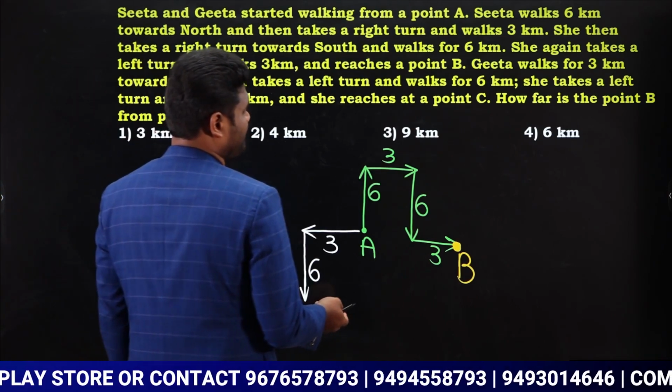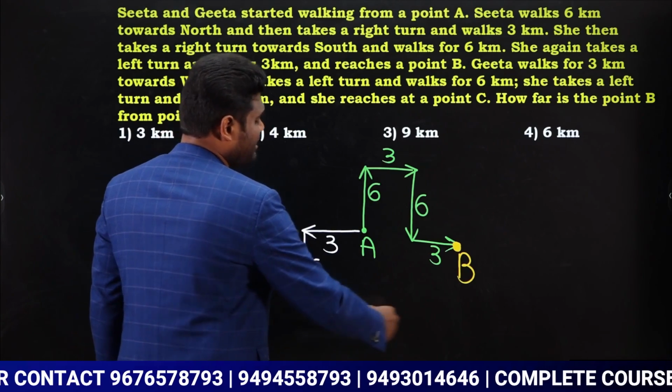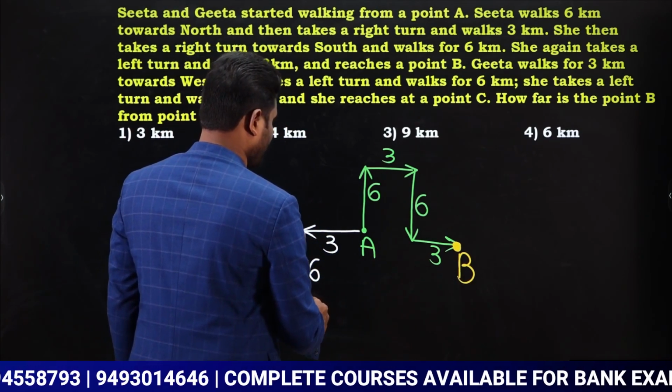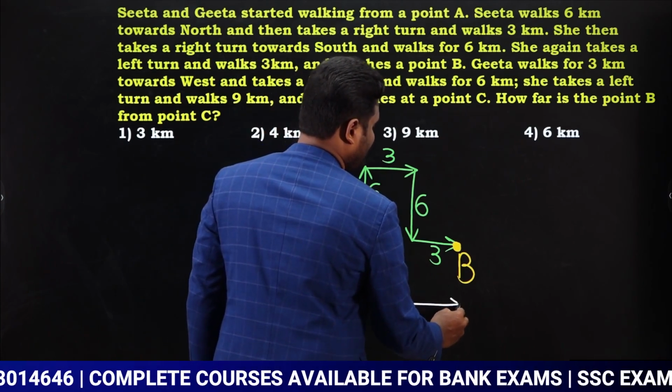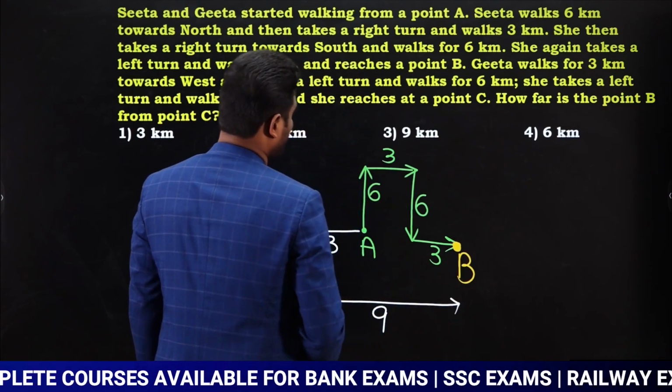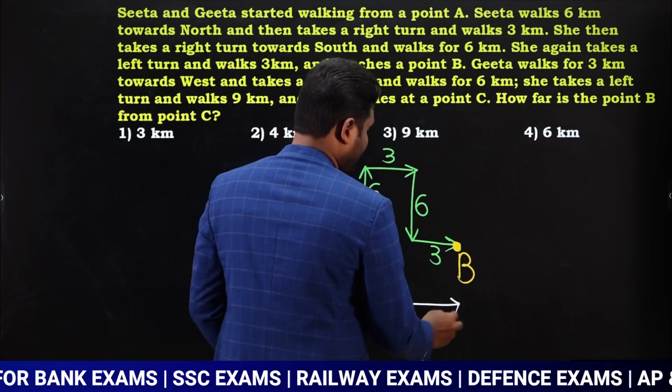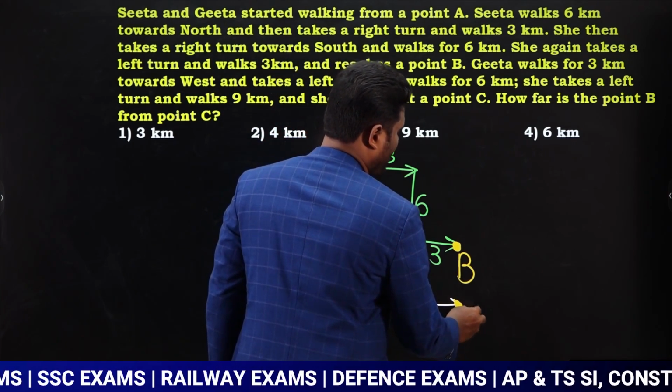Again she is going to take left. So left means that is nothing but towards east. So she takes left and she walks 9 kilometers. Now she is walking 9 kilometers. Okay, so she walks 9 kilometers and reaches point C. This is going to be point C.